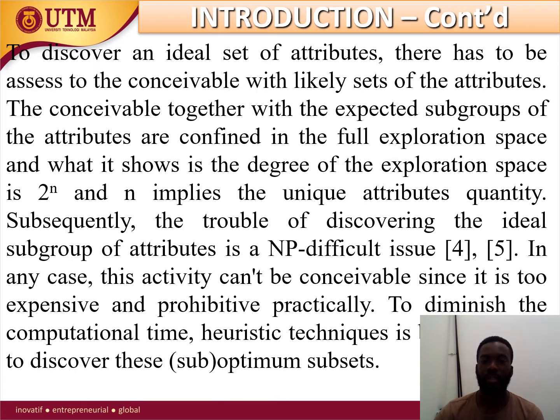To discover an ideal set of attributes, or features as they are properly called, there has to be access to the conceivable sets of attributes. These, considered together with the expected subgroups of the attributes, are confined in the full exploration space, and the size of the exploration space is 2 raised to power n, where n is the unique attribute quantity. In any case, this cannot be considered since it is too expensive and practically prohibitive.